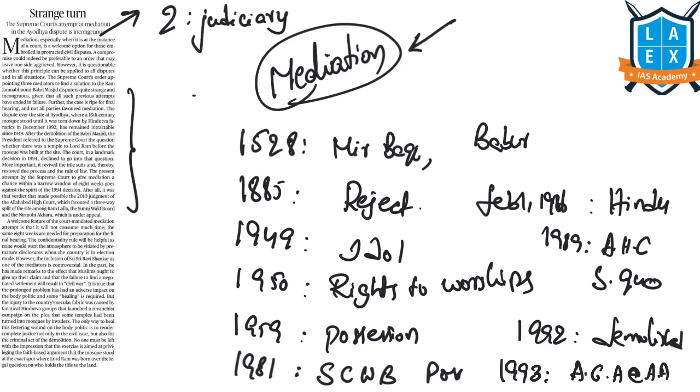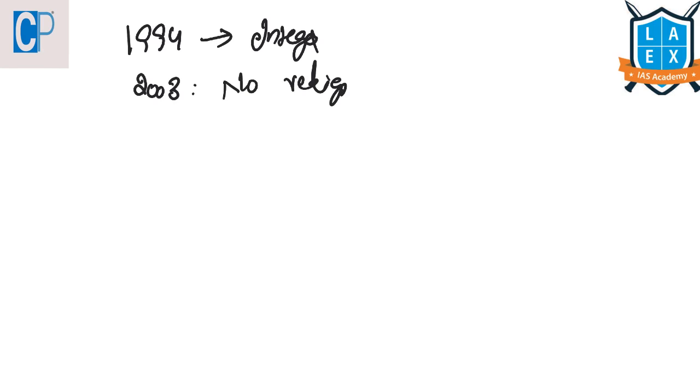Then various writ petitions were filed in the Allahabad High Court challenging this act. Then the Supreme Court, while exercising its jurisdiction under Article 139A, transferred the writ petitions that were pending in the High Court. In 1994, the Supreme Court said that the mosque was not integral to Islam. And in 2003, the Supreme Court said that no religious activity of any nature should be allowed in the acquired land.